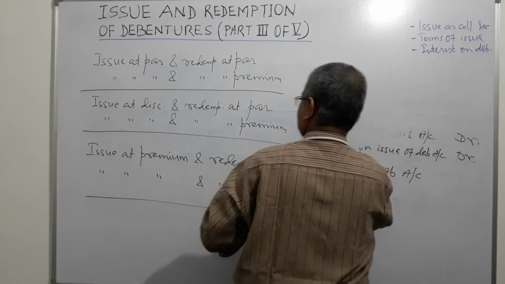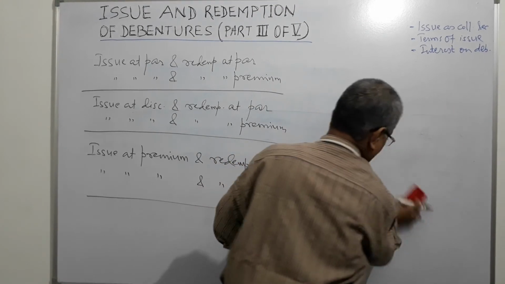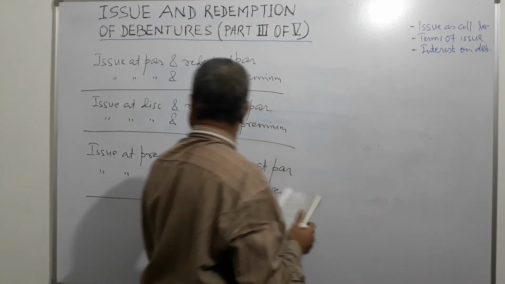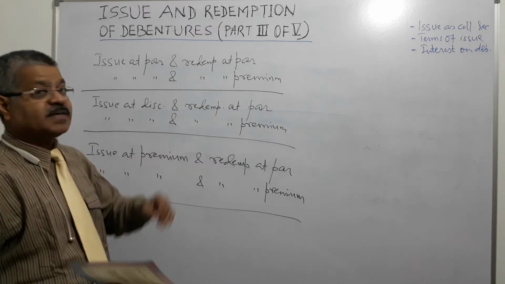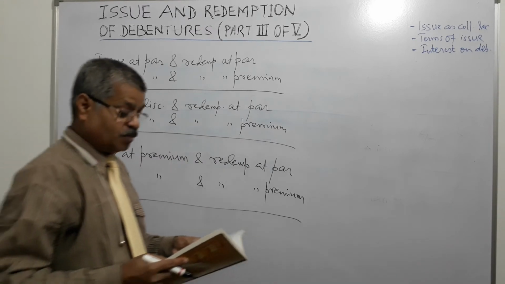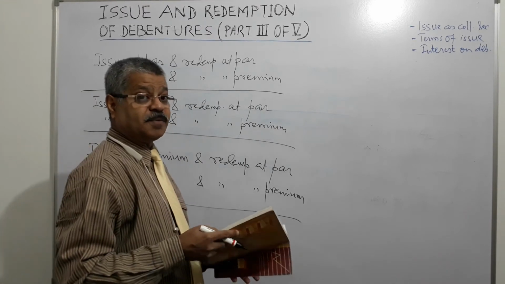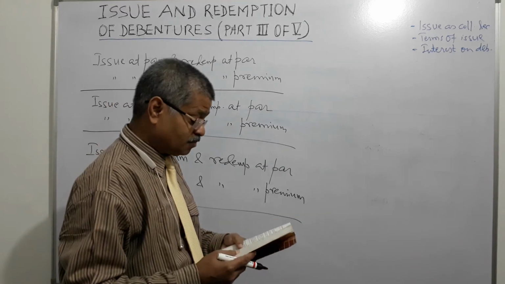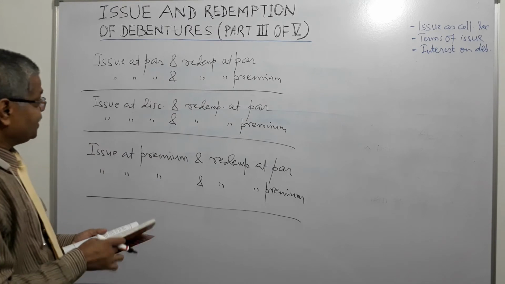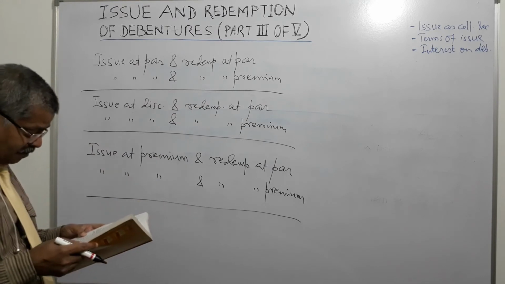Now we go to the fourth one. What is the fourth one? That is issue at discount and redemption at premium. So you must be remembering, whenever redemption at premium comes, loss on issue of debentures account comes into picture, right? Issue at discount, redemption at premium.